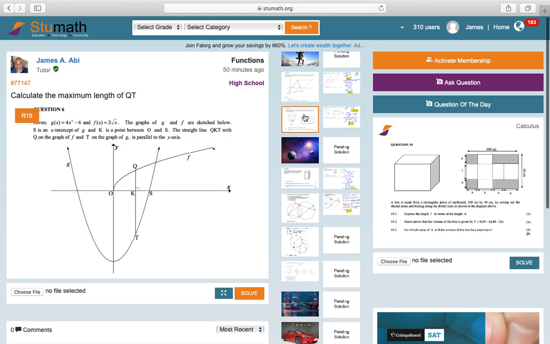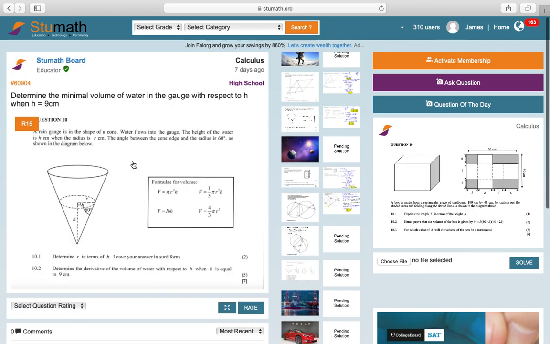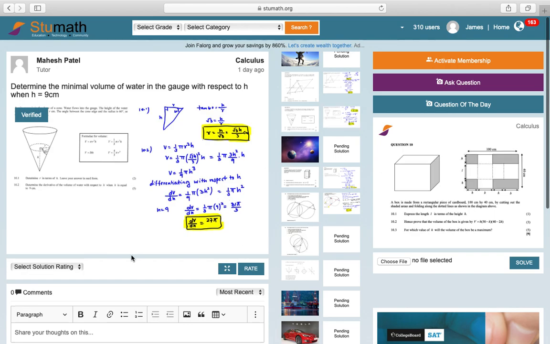You click on any question and it populates over here on the left. Similarly, you click on the right of a question and you can access its solution. So it's that simple. Now we're going to move on to how to ask a question. I have a question here and I have a solution, and I'm going to show you guys how you can actually ask a question and provide a solution.